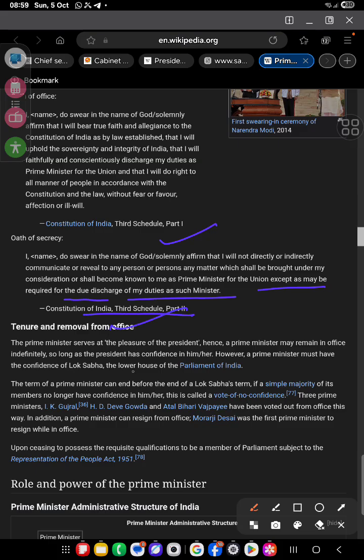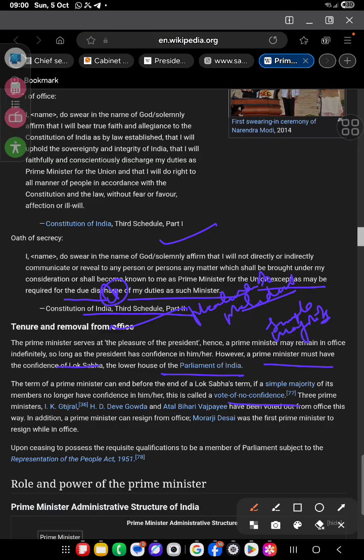The Prime Minister serves at the pleasure of the President. Hence, the Prime Minister may remain in office indefinitely, so long as the President has confidence. However, the Prime Minister must have the confidence of the Lok Sabha, the lower house of Parliament, and the term of the Prime Minister can end before the Lok Sabha term if a simple majority of its members no longer have confidence, called a vote of no confidence.